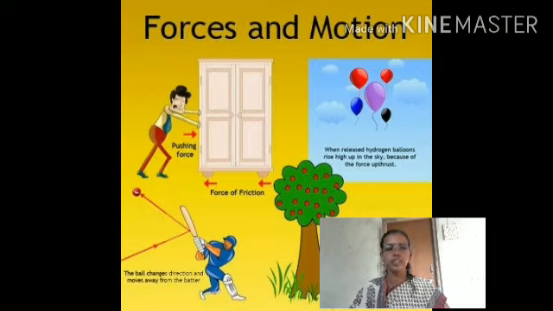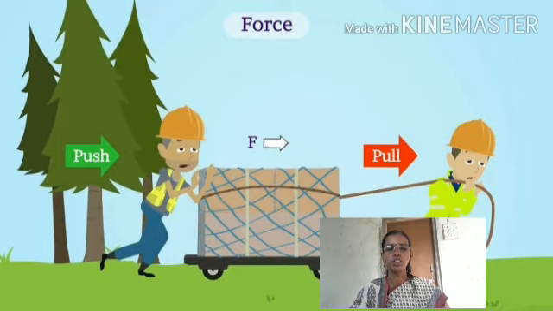Force is necessary to change the speed as well as the direction of an object. The definition of force: force is necessary to change the speed as well as the direction of an object. Write this definition in your notebook.